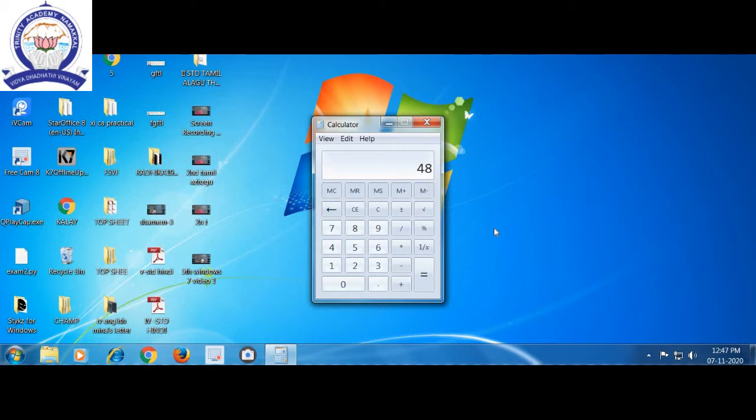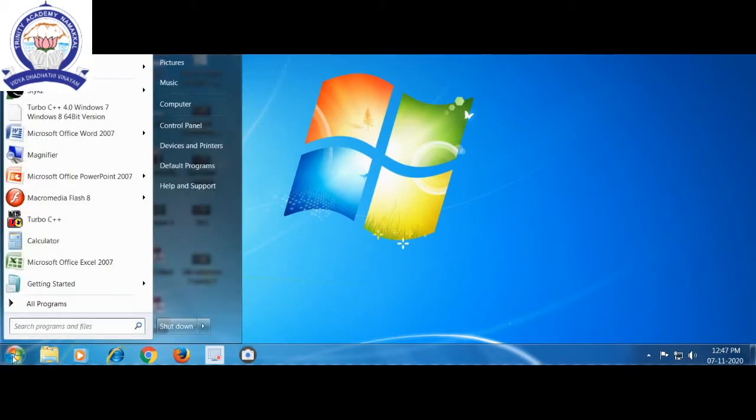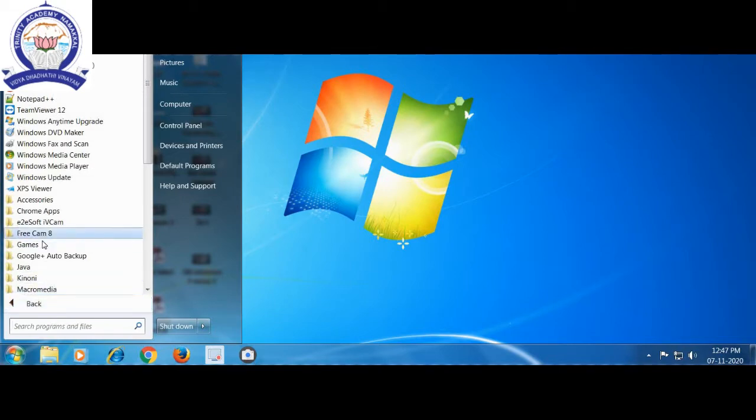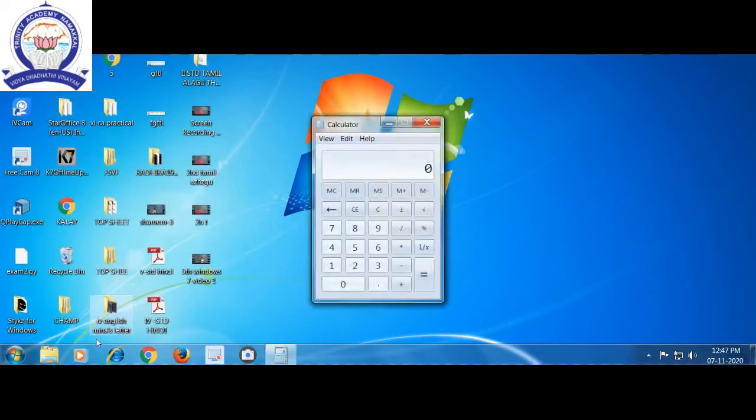These are the Windows 7 accessories. How can we open a calculator? Start button, all programs, accessories. Like that we can open the calculator. These are the steps we have to follow to open a calculator.